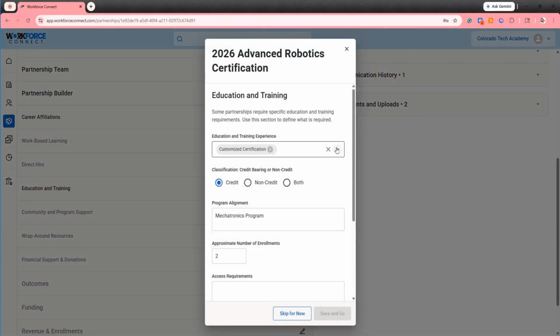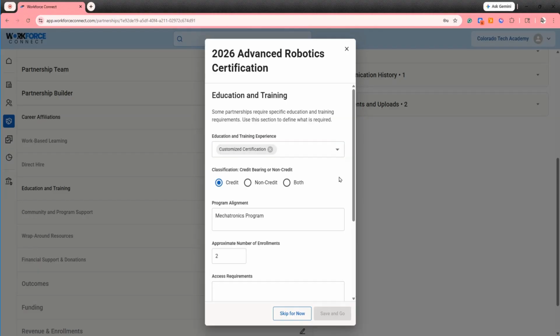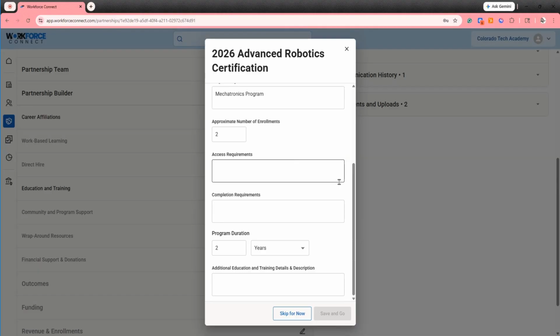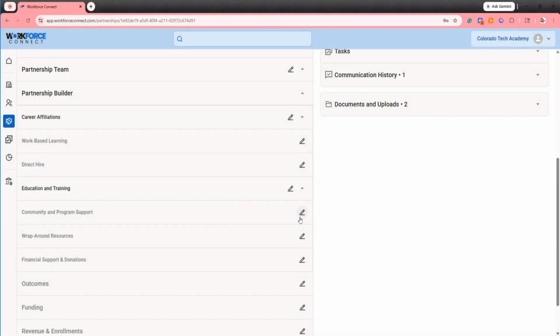Education and training is for any programs that are customized training, certifications, consulting, credentials, or degree programs, and you can capture all of the details in here. An important note about Workforce Connect is that here in the partnership menu, anytime you are selecting one of these partnerships and you have the opportunity to capture a number of enrollments or a number of opportunities for students, it is best practice to put in those numbers because they do populate reports later on.